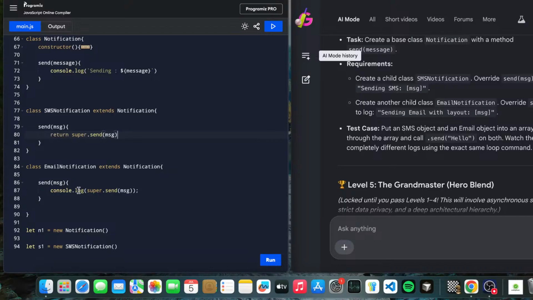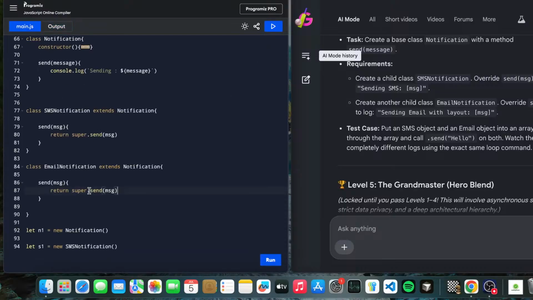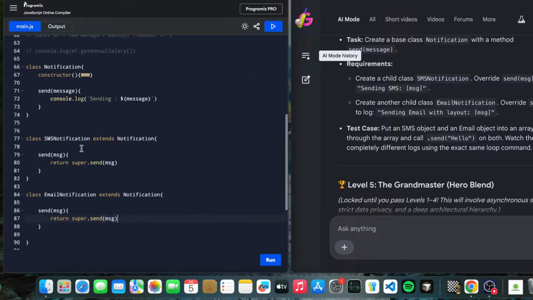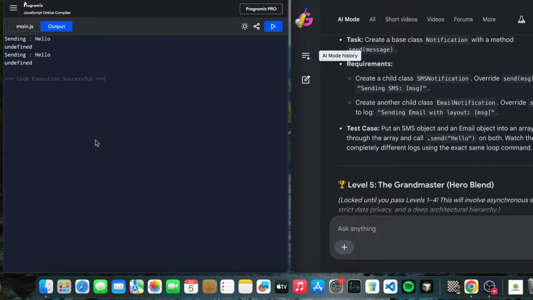Return, let's return this and return this. So yeah, now you can see console.log return send return. Instead of this just call this, nothing else.